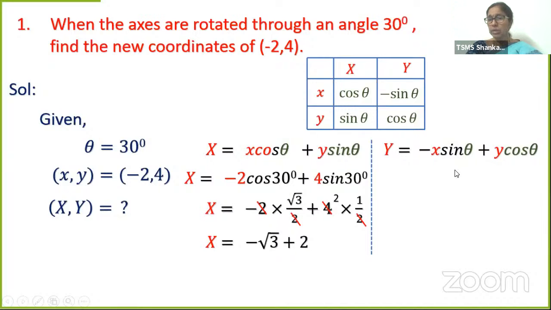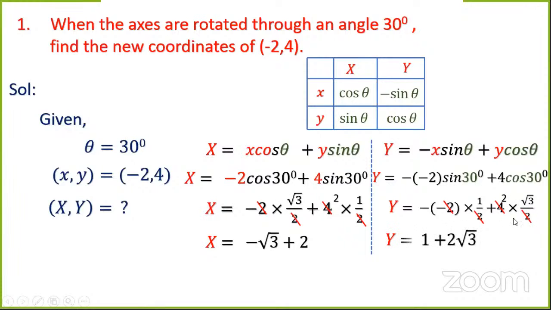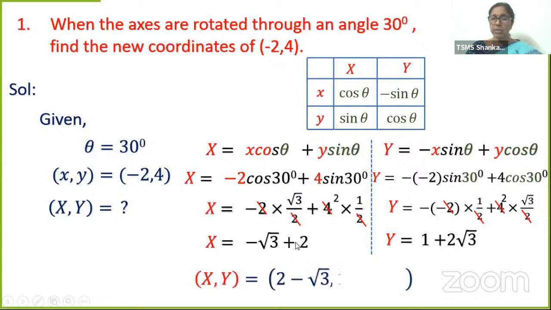Now capital Y is equal to minus of minus 2, since the x value is minus 2. It's already minus here, sin 30, plus 4, y is 4, cos 30. Minus of minus becomes plus. When cos 30 is root 3 by 2, cos 30 here also will be root 3 by 2. Sin 30 will be 1 by 2. No new values. So minus of minus gives plus 1 plus 2 root 3. We can rearrange and write the integer first. So X, Y can be written as 2 minus root 3, comma, 1 plus 2 root 3.